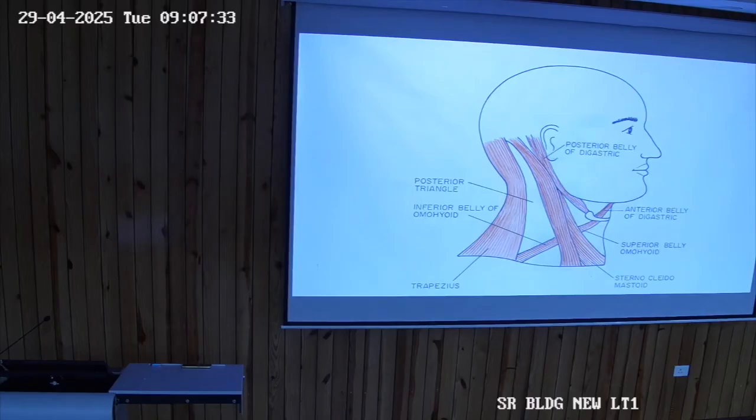So these are the two bellies. They are attached: one end is attached to this hyoid bone, and the other end is attached to the scapula. And they have a common tendon or a sling to which both these muscles are attached. We will look at that.